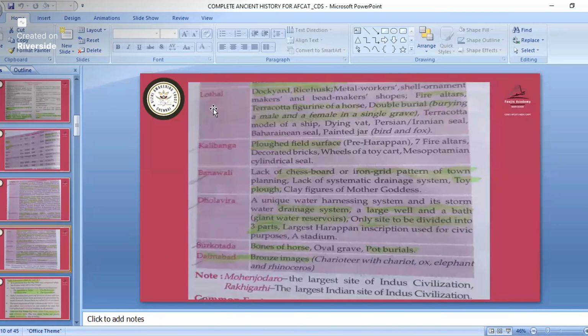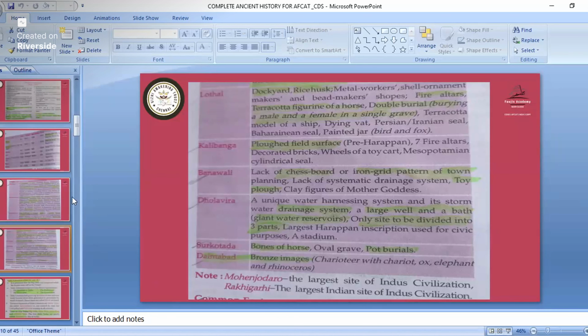Lothal is famous as a port city. So in Lothal, since it is a port city, we had a dockyard, and we had rice husk. Rice husk was famous in Lothal. Then in Lothal we had fire altars and terracotta figurines of a horse. So in Chanhudaro we had a bullock cart, and here we have a terracotta figurine of a horse. And in Lothal we had double burial, a male and a female in a single grave. So double burial was there in Lothal.